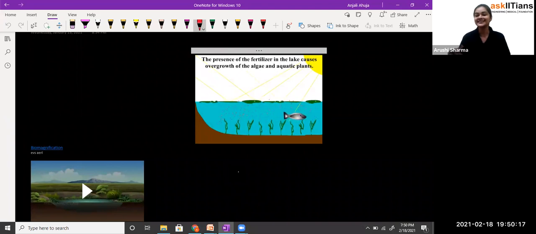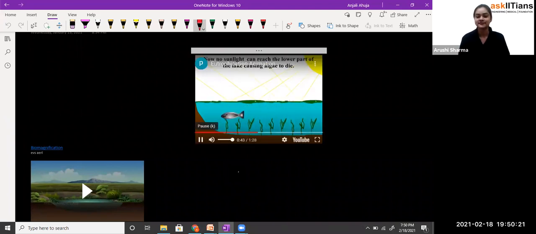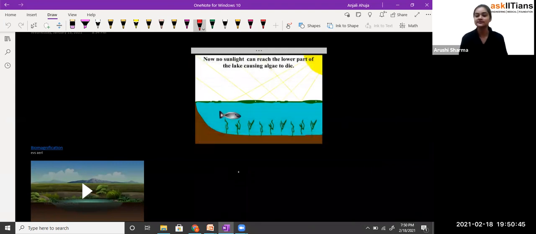You can see it is increasing time by time. Now you can see that all of the surface is covered with green algae. You can't find out that water is present at the upper surface. It's just that algae is over there. And because of that, students, no sunlight is getting to the depth of that pond or lake. So because of that, the algae starts dying. And when algae starts dying, there are bacteria who start the decomposing process.